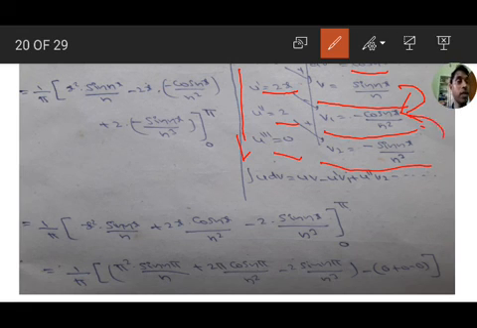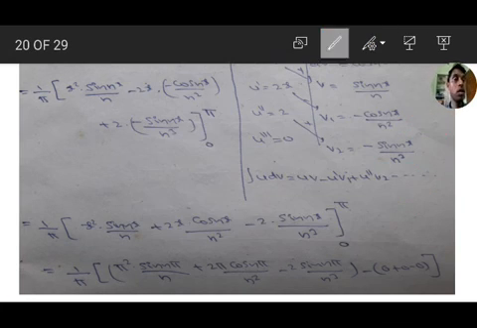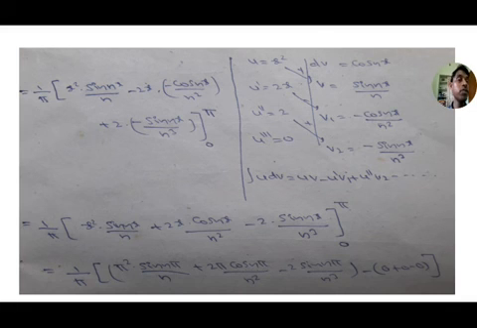Therefore the formula for u into dv is uv minus u dash v1 plus u double dash v2 minus u triple dash v3. That is uv, u dash v1, u double dash v2 with alternating positive and negative signs.